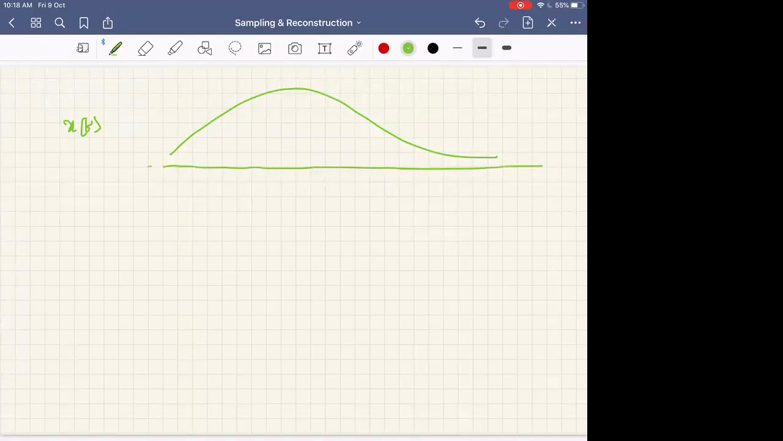So if we have some x of t with us, and if we want to convert this into a discrete signal, what should be done? We want to finally get x of n. That's our final aim. What should we do? And what are its implications in the frequency domain?